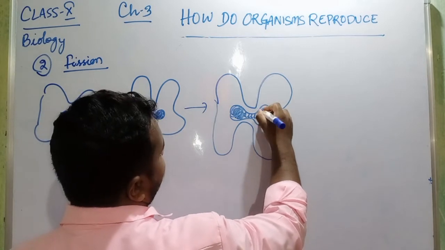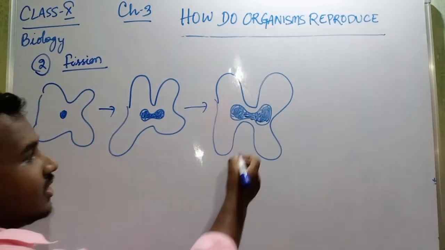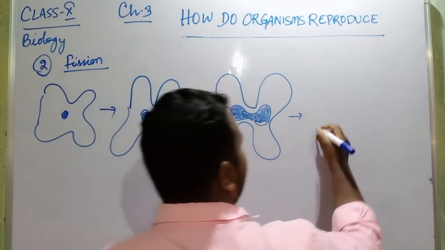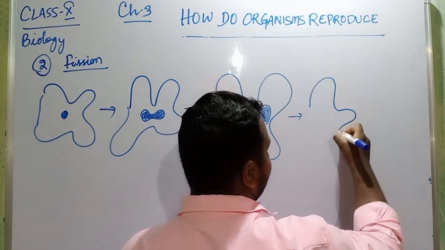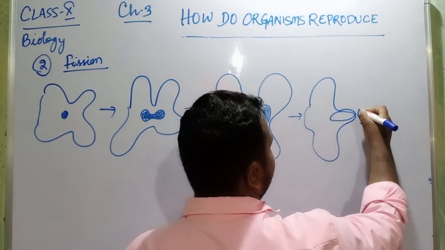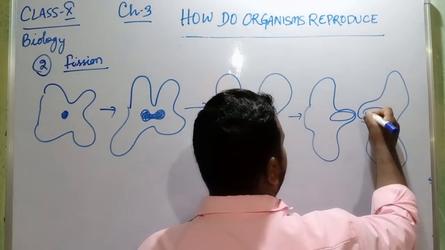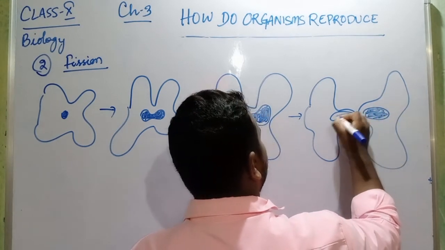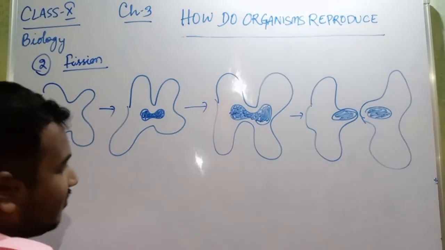The nucleus is also getting thin. Then on maturing, they both separate. They are now different ones. This is the nucleus of one amoeba and this is the nucleus of another amoeba. So from one amoeba, two amoebas are formed.